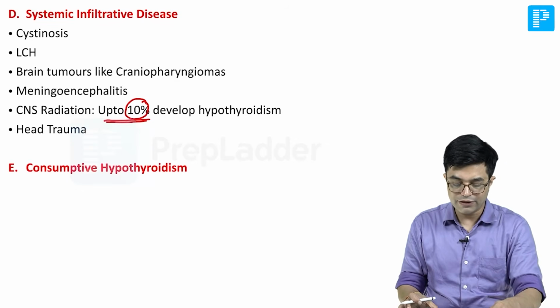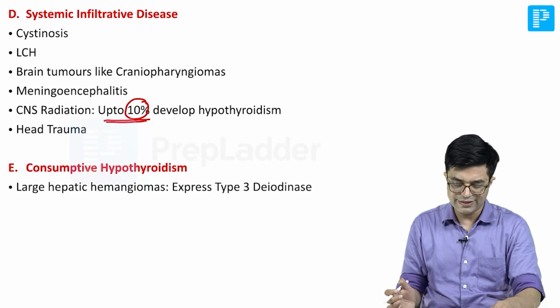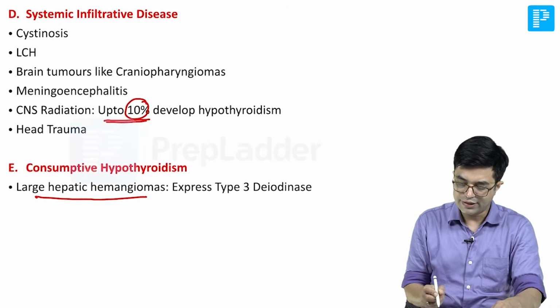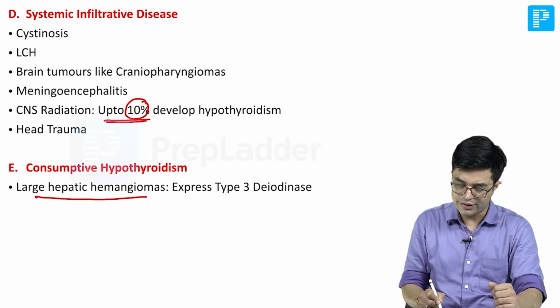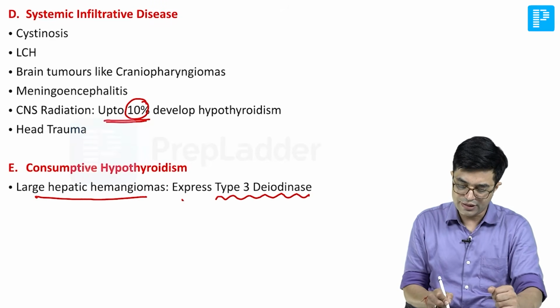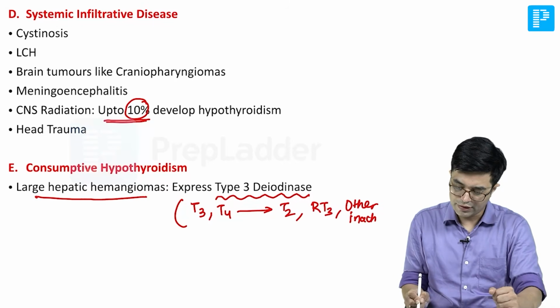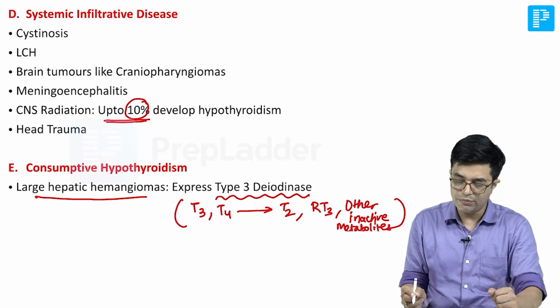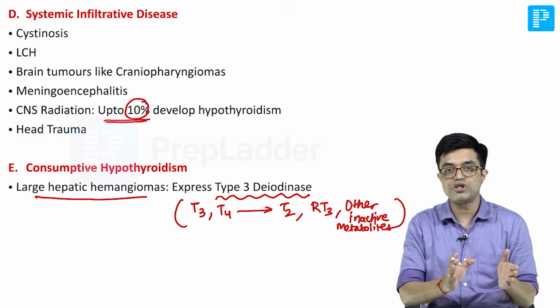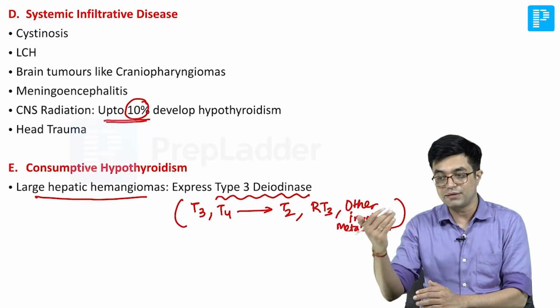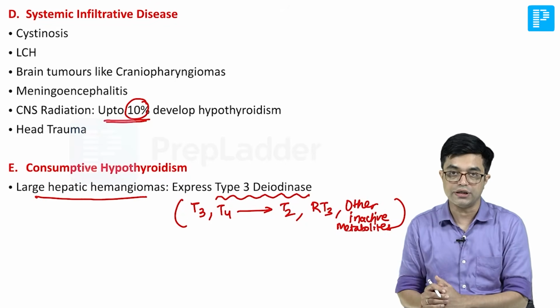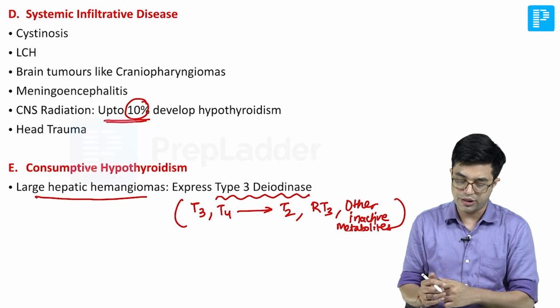And then we have consumptive hypothyroidism. Consumptive hypothyroidism is seen with large hepatic hemangiomas. They express an abnormal type of deiodinase called type 3 deiodinase. What it does is, it converts T3 and T4 into T2, reverse T3 and other inactive metabolites. The amount of thyroxine being produced from the gland is insufficient to compensate for the consumption, the destruction of thyroxine, and that leads to consumptive hypothyroidism.